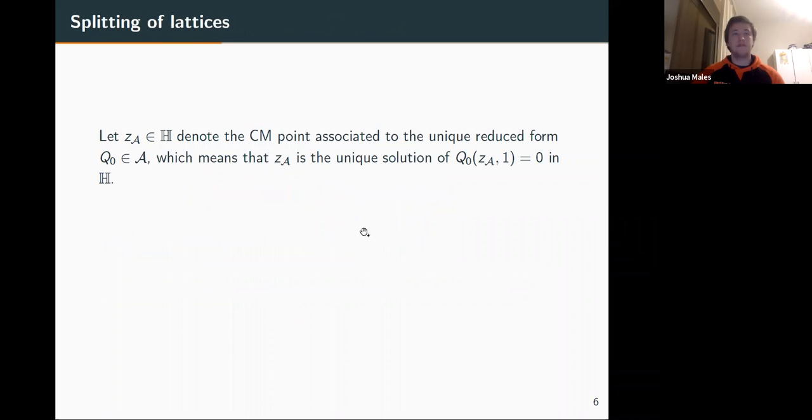Okay. And now I need to talk a little bit about the splitting of lattices. So I have this lattice L, a 1-dimensional positive space and a 2-dimensional negative definite space, and we kind of want to pull this apart into its components. So let's take a CM point in H associated to, basically, A, curly A. That just means I take some point in the upper half plane that's a solution of Q_0(z, A) = 0. This is just some quadratic equation, and I choose a solution of it, the one that lies in the upper half plane.